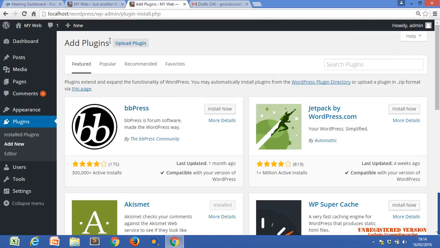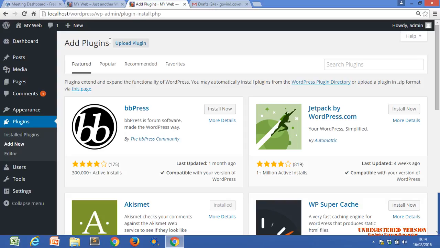No, it's not a software. You can say it is a pre-coded functionality available for a WordPress site. We can add that functionality to our WordPress site and use it after adding the plugin. It is the same as a pre-coded module.